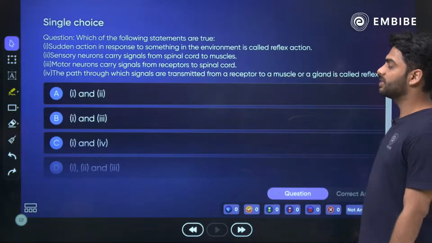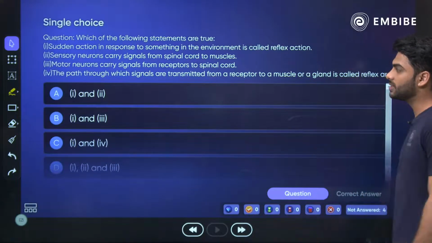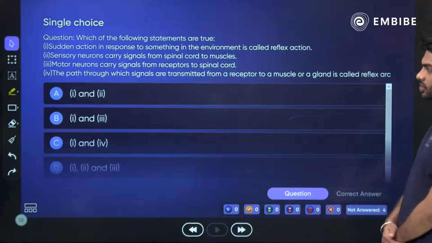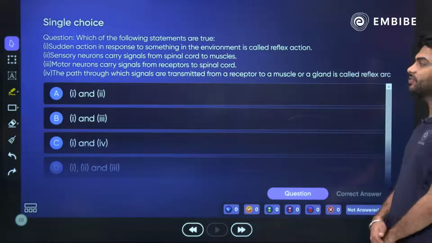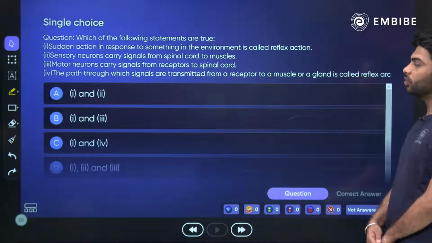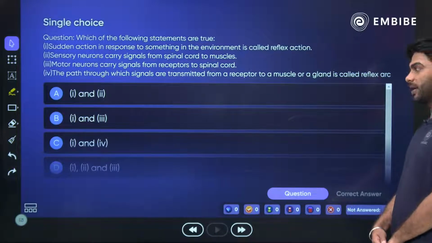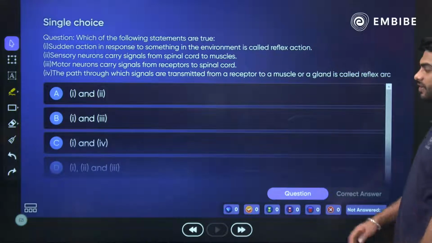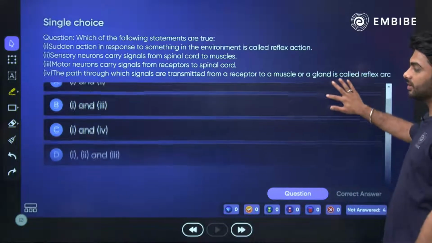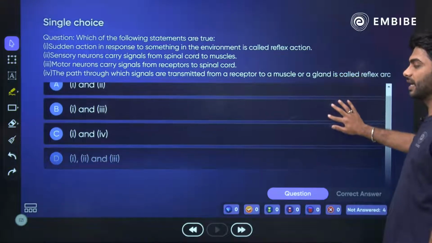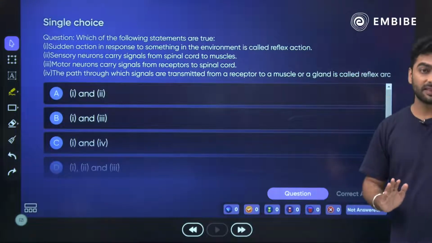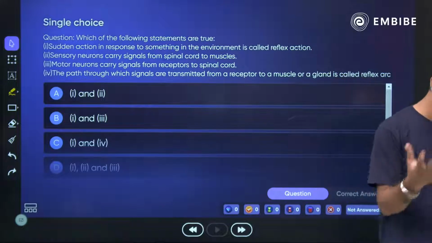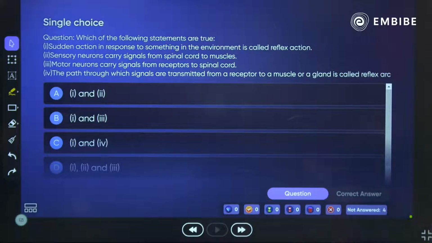Which of the following statements are true? Sudden action in response to something in the environment is called reflex action. Sensory neurons carry impulse from spinal cord to muscle. Motor neurons carry signals from receptor to spinal cord. The path through which the signals are transmitted from a receptor to a muscle or a gland is called reflex arc. First and second, first and third, first and fourth, or first, second, third. Which of these are correct? Think and answer. It's a little lengthy one, so I'll give you a little over 30 seconds. Your time starts now.